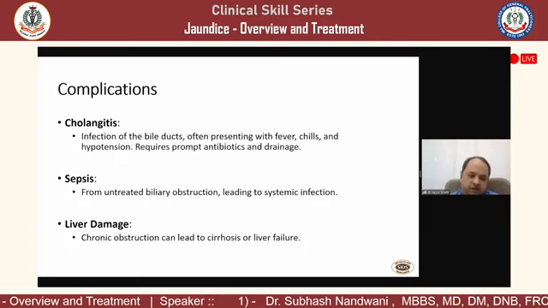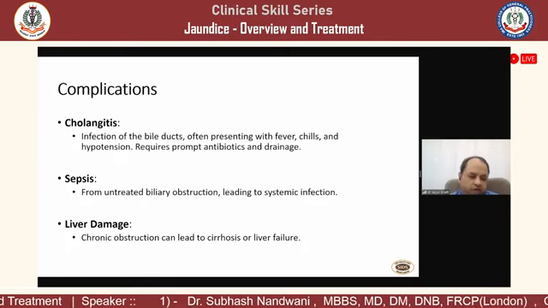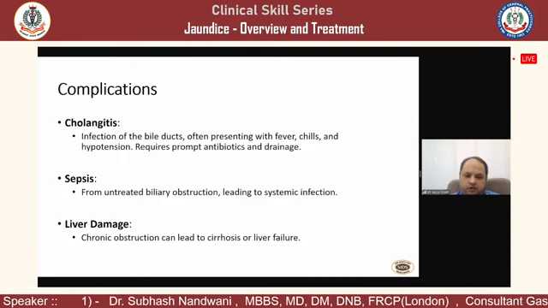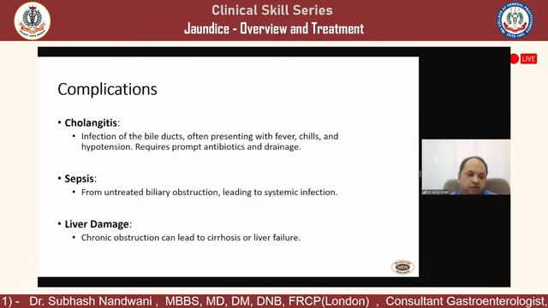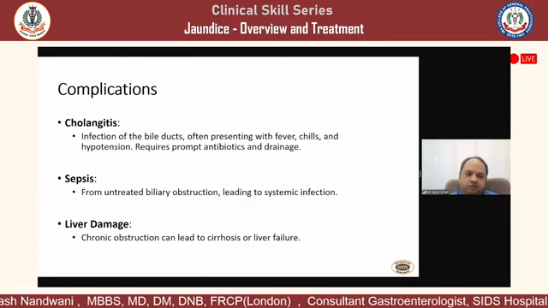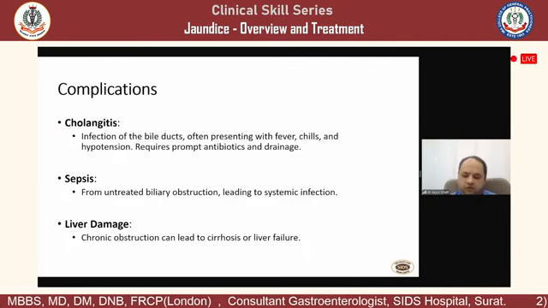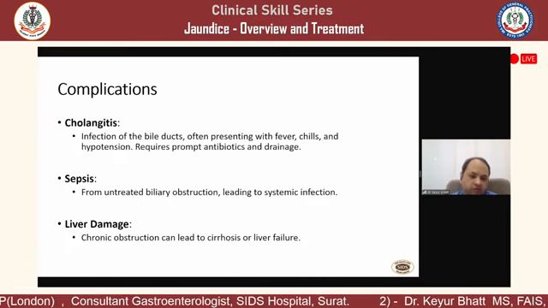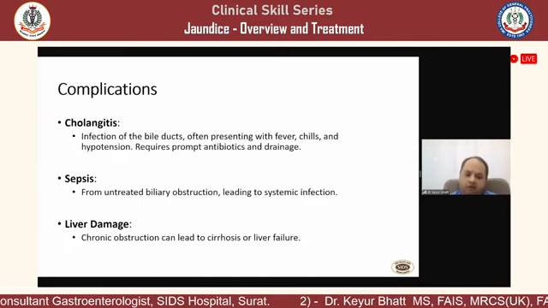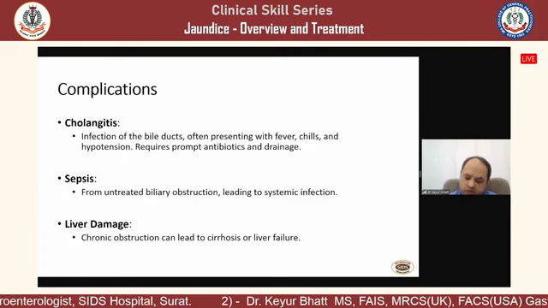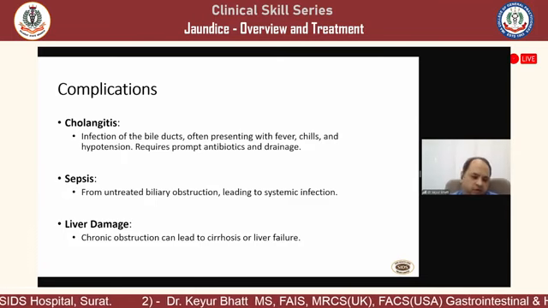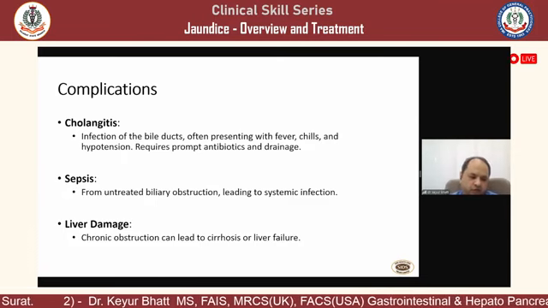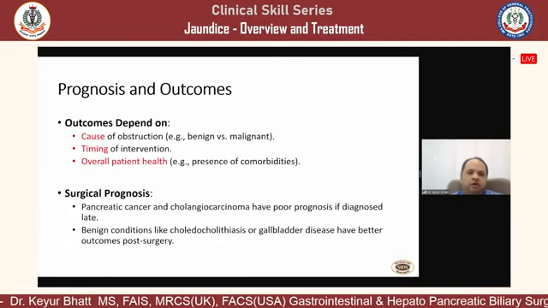Sepsis and liver damage, if there is chronic liver failure or chronic biliary obstruction because of a stricture, can lead to secondary biliary cirrhosis, which is the fastest developing cirrhosis of all the varieties of cirrhosis. A patient can have cirrhosis within 6 to 8 months of chronic biliary obstruction. So that should never be forgotten, that chronic biliary obstruction can lead to further damage.